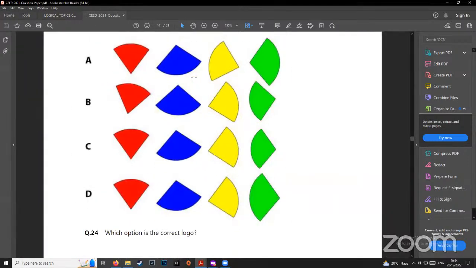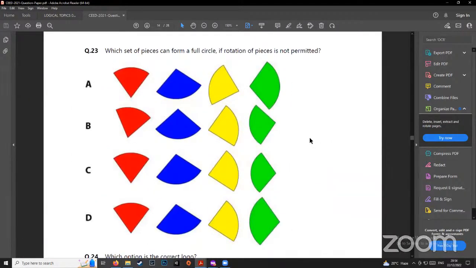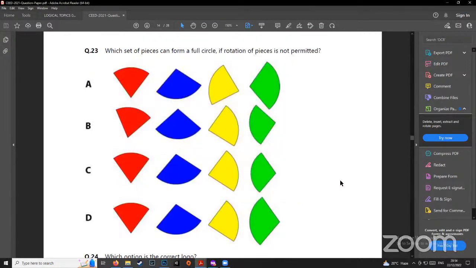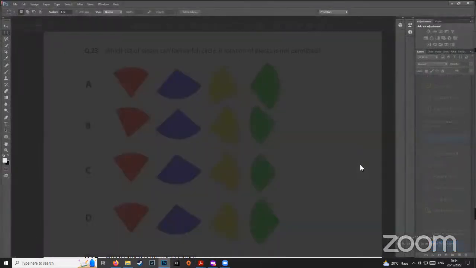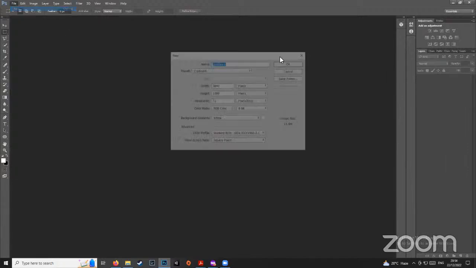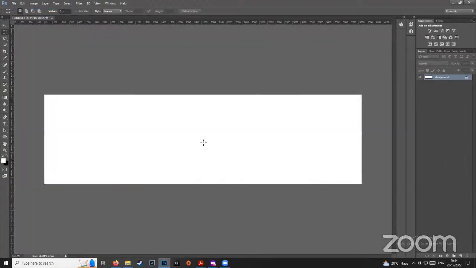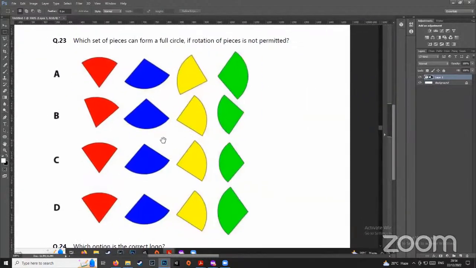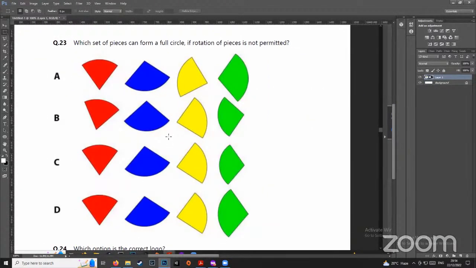Now this question is also very interesting, right? So this falls under, but I will need to open Photoshop for this to show you the beauty of this question. So in this question, they ask which set of pieces can form a full circle if the rotation of the pieces is not permitted. So basically, you need to add these pieces and they should form a circle, right?